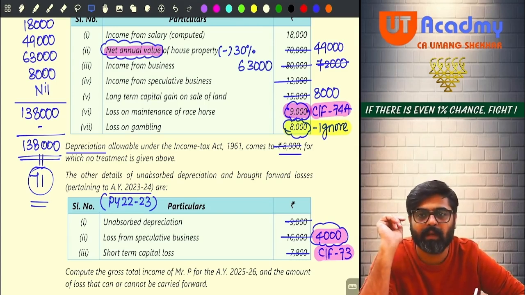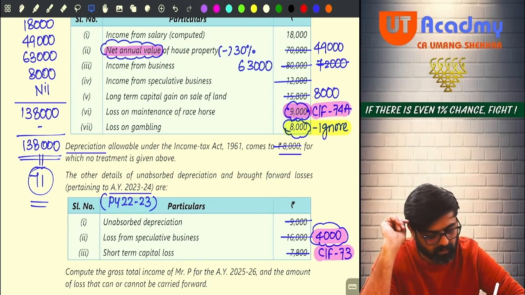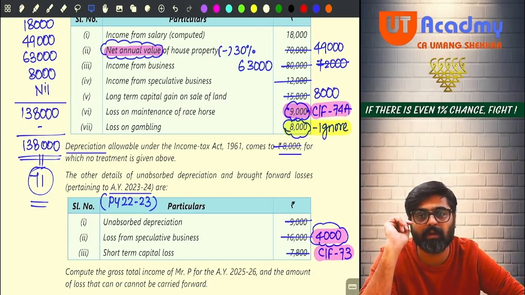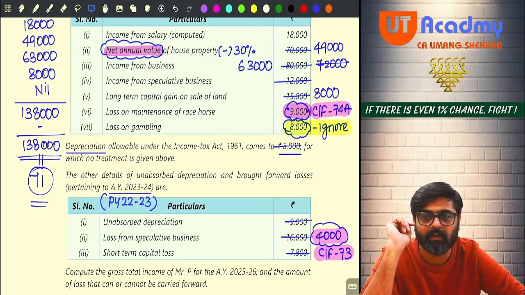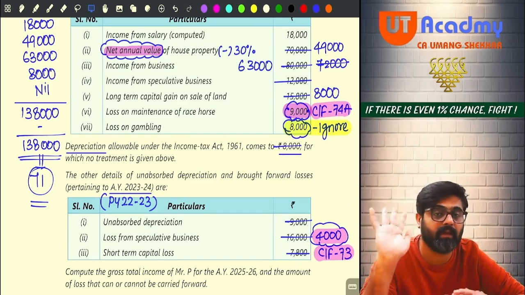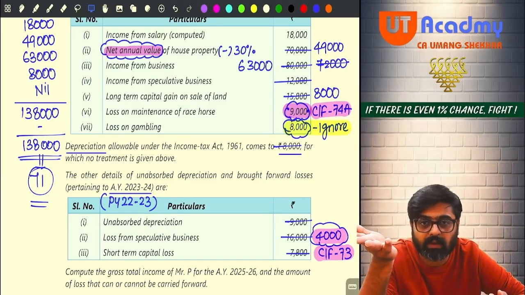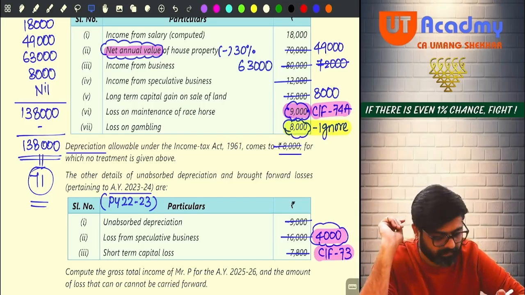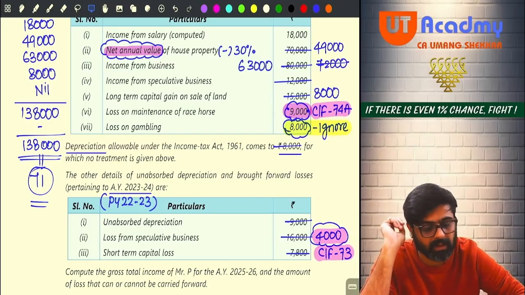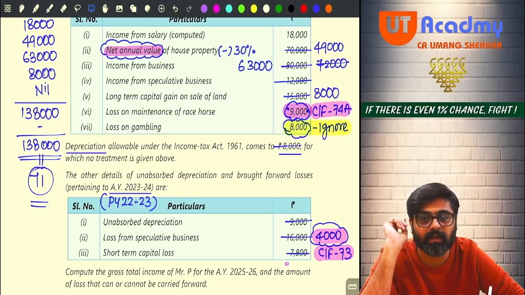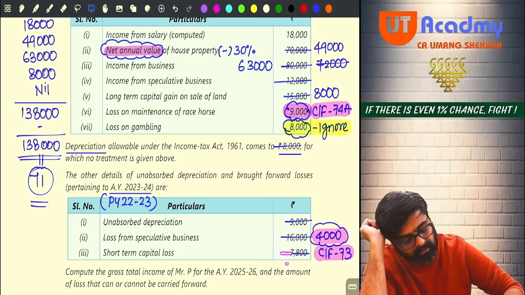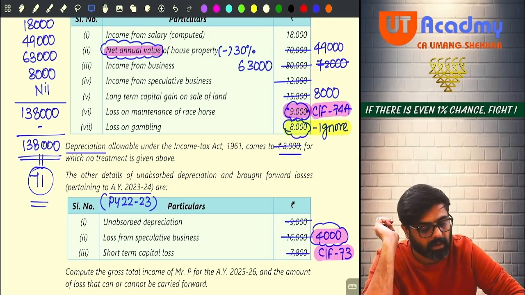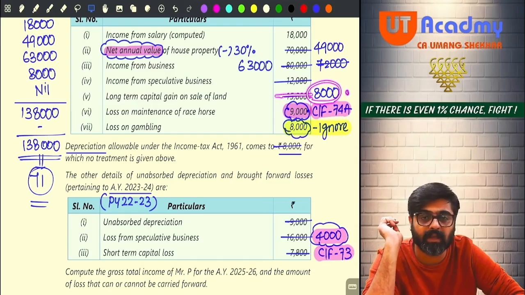Now, short-term capital loss you are having. How much? 7,800. Can you set off that short-term loss against your long-term gain? Can you set it off against short-term gain? Yes. Do you have any short-term gain? No. Can you set off against long-term gain? Yes. Do you have long-term gain? Yes. Set off against the long-term gain. So how much is the long-term gain? 15,800. Out of that 7,800 you will adjust. So this 7,800 will be washed out and 15,800 will become 8,000. Now this is the long-term capital gain still remaining.